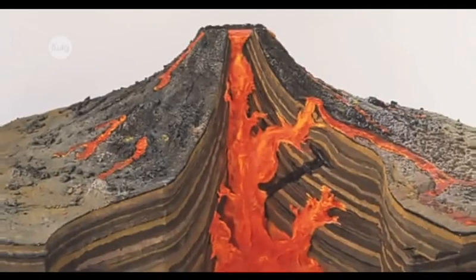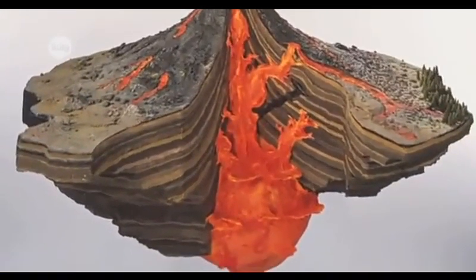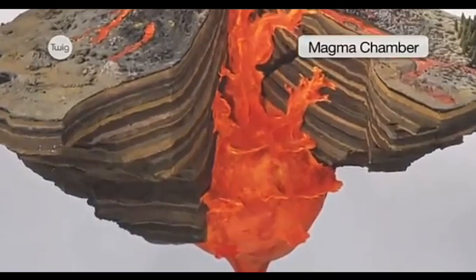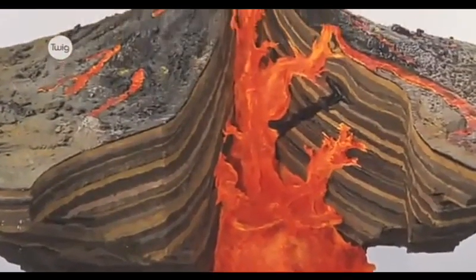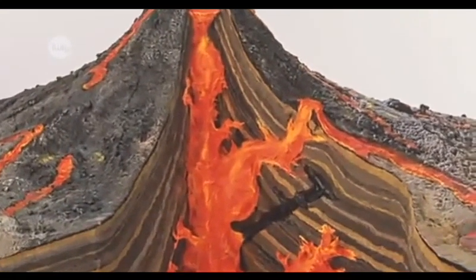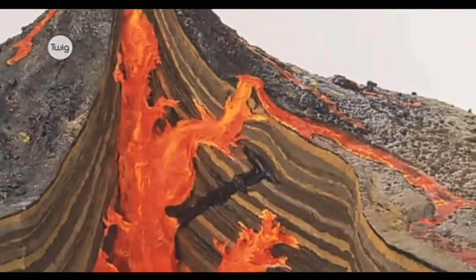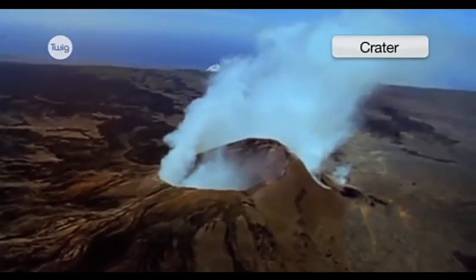Volcanoes all have the same key structure. A collection of magma underneath the volcano forms a hot, bubbling furnace called the magma chamber. The main vent allows this magma to escape. And secondary vents are smaller outlets the magma can travel through. The caved-in surface is called the crater.